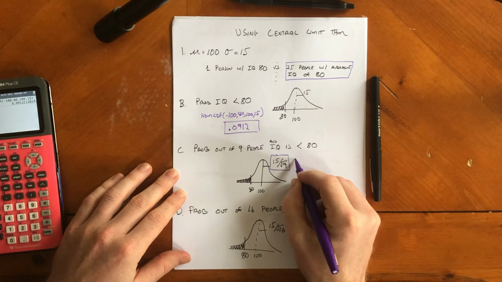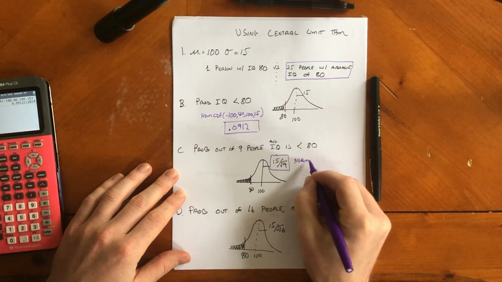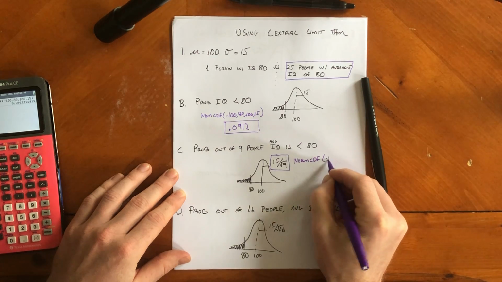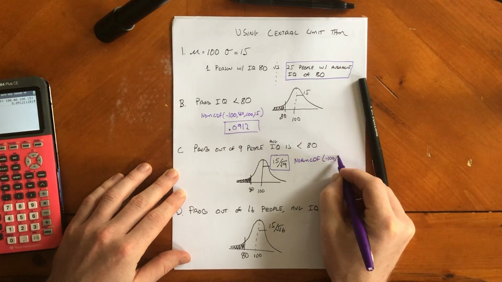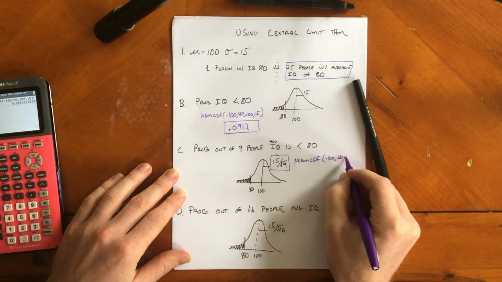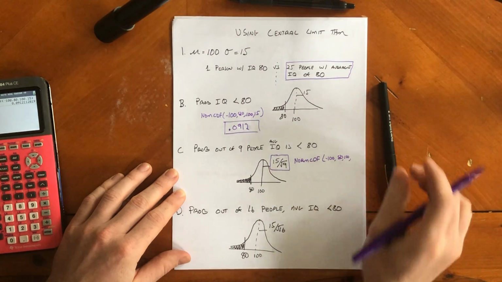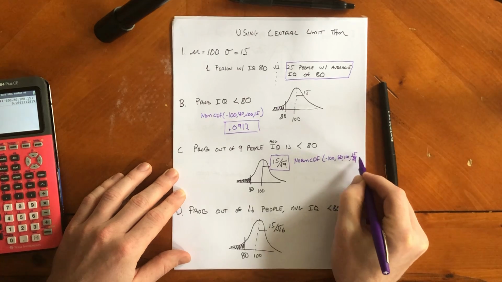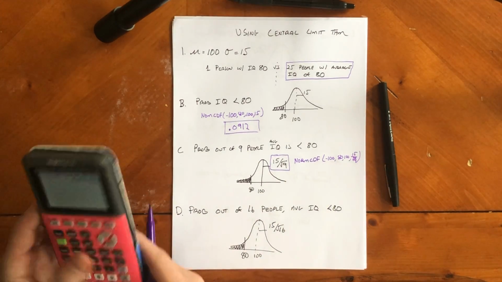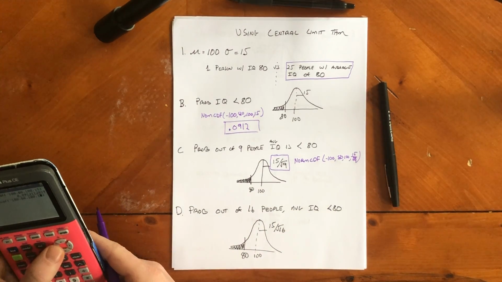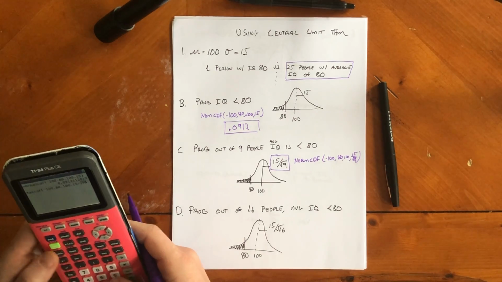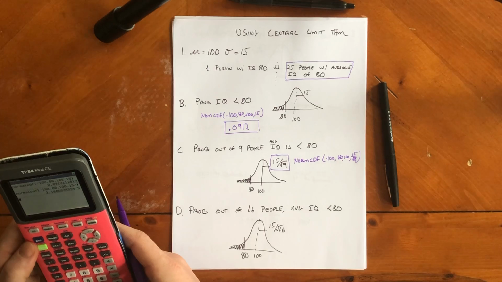So this is going to be normal CDF, and then the low bound is going to be negative 100, just like before. High bound is going to be 80. The mean is going to be 100. And the only difference is the standard deviation is going to be 15 divided by the square root of n, which is 9. So you can do that on a calculator really easy. You just change 15 to 15 divided by square root of 9, which is 3. Enter, you get